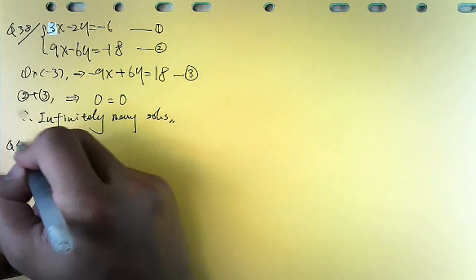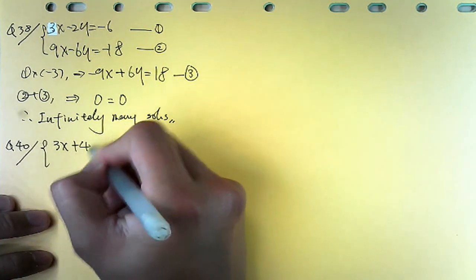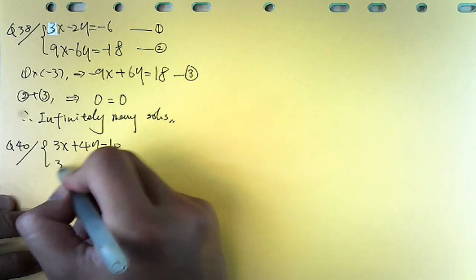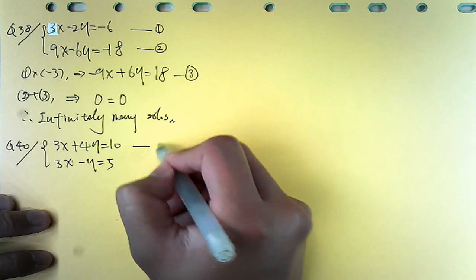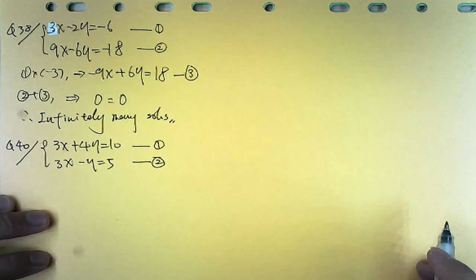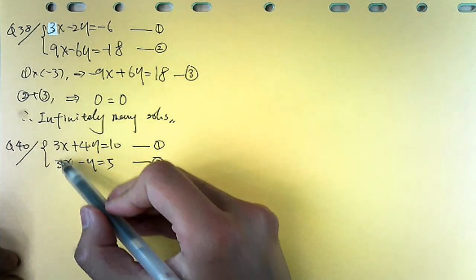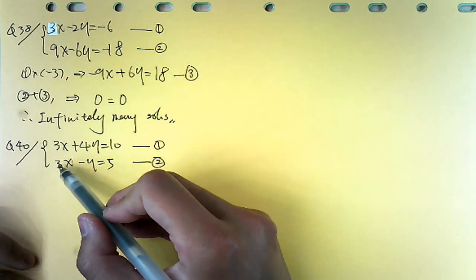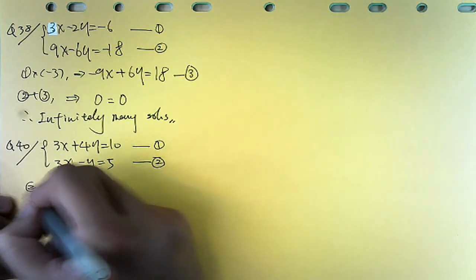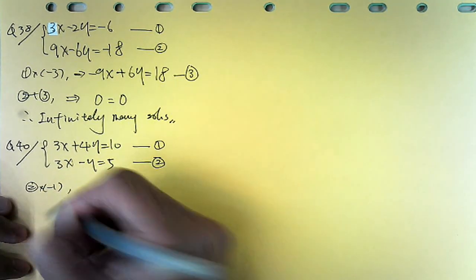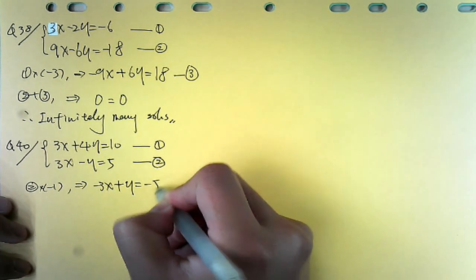Okay. So next we go to 40. Copy out. 3x plus 4y equal to 10, and then 3x minus y equal to 5. So we give name here 1, 2. Okay. So which one do you want to eliminate? Because here 3, 3, right? We simply times minus 1 in the equation 2. That would be perfect. Times minus 1 here. Minus 3x plus y equal to minus 5. Give a new name.